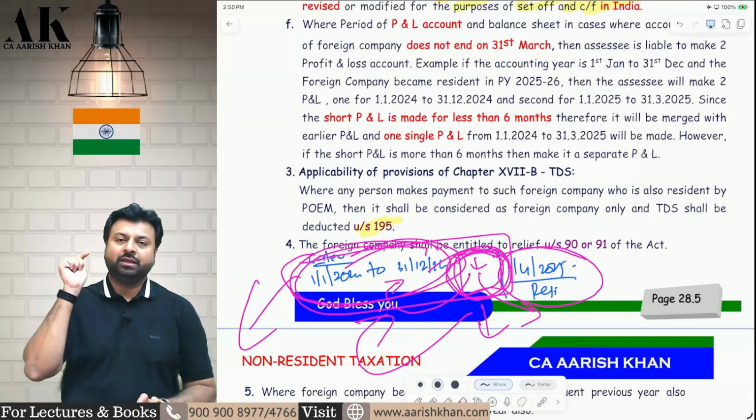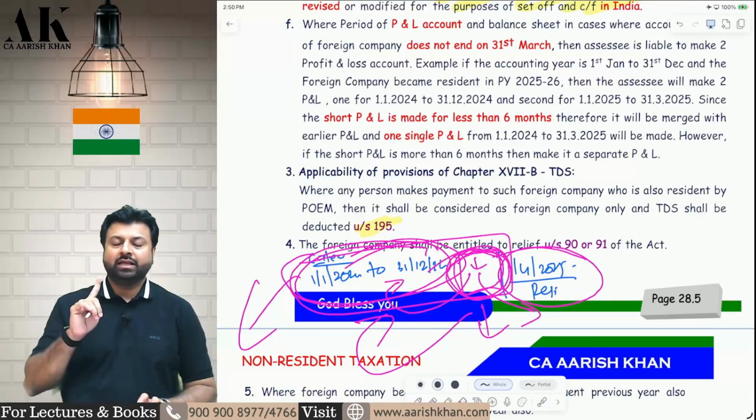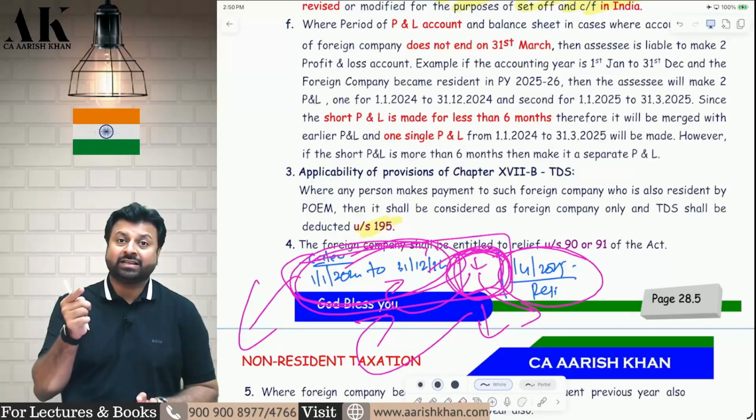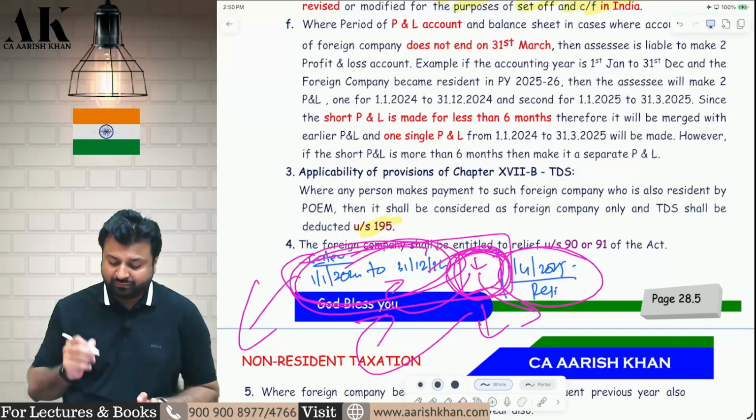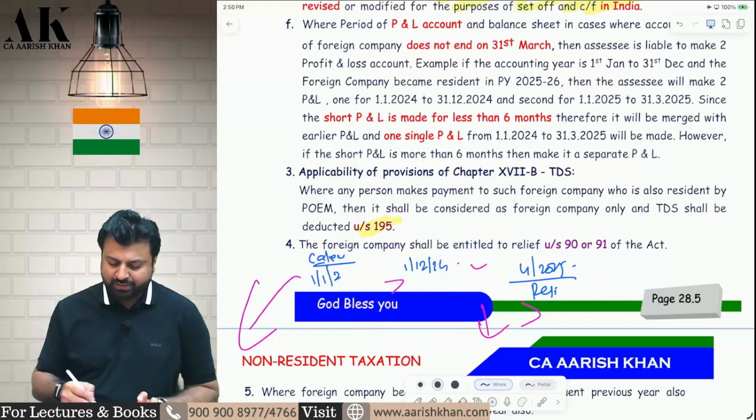For example, you are making payment of professional fees to this company. Then should I deduct TDS under 194J considering it as resident, or should I deduct TDS under 195 considering it as a foreign company? You have to consider this as a foreign company and deduct TDS. I hope it is clear to all of you.